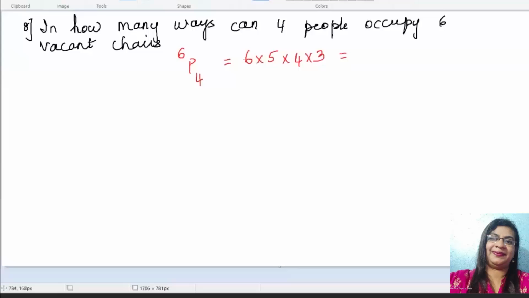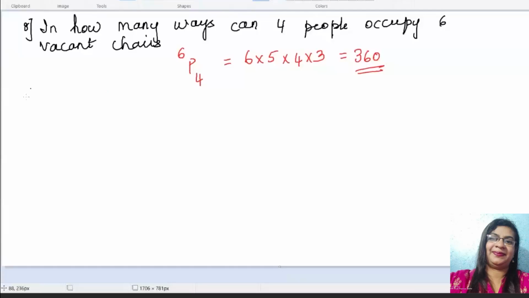So how can you arrange them? What is your answer? Yes, quickly. Give me the answer. So what should be your arrangement? There are 6 chairs and 4 people. So it is nothing but 6p4. And how to write 6p4? How did we learn to write 6p4?